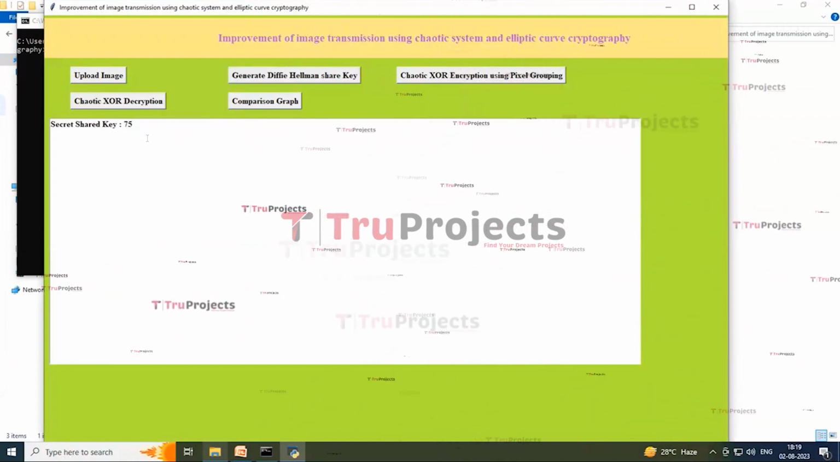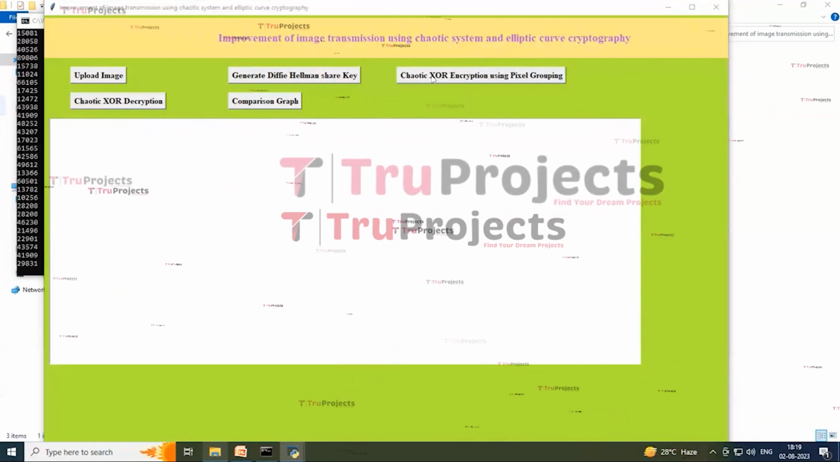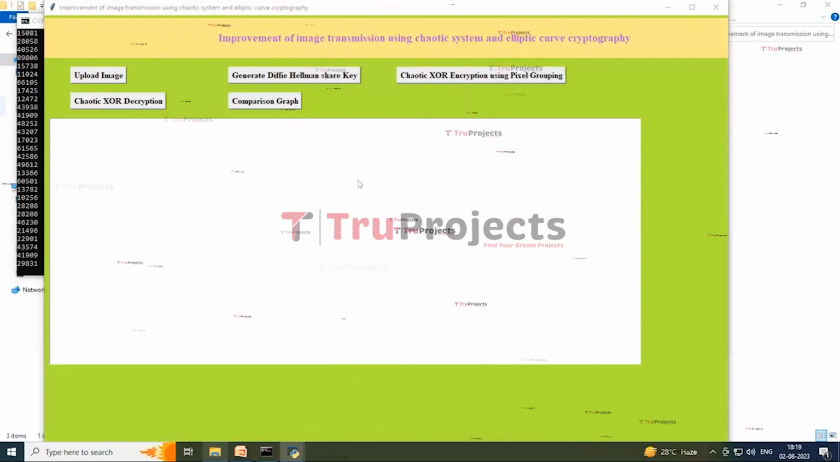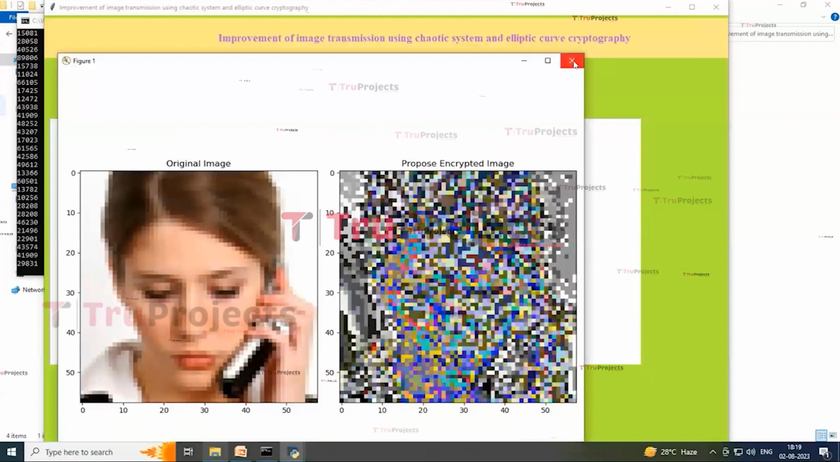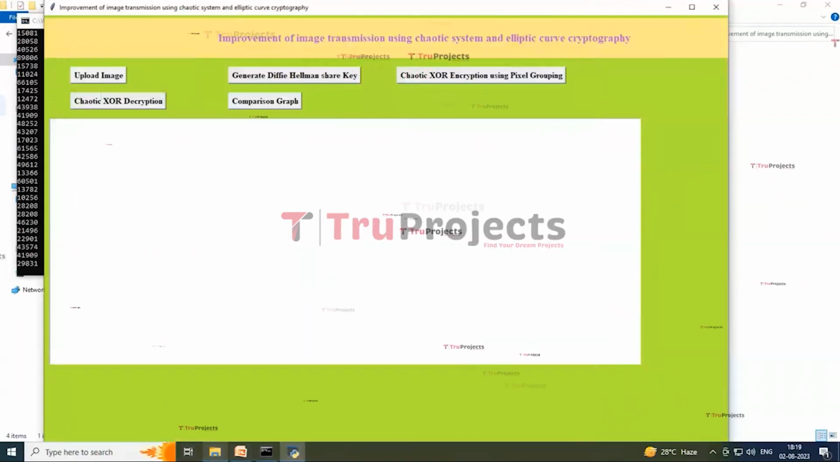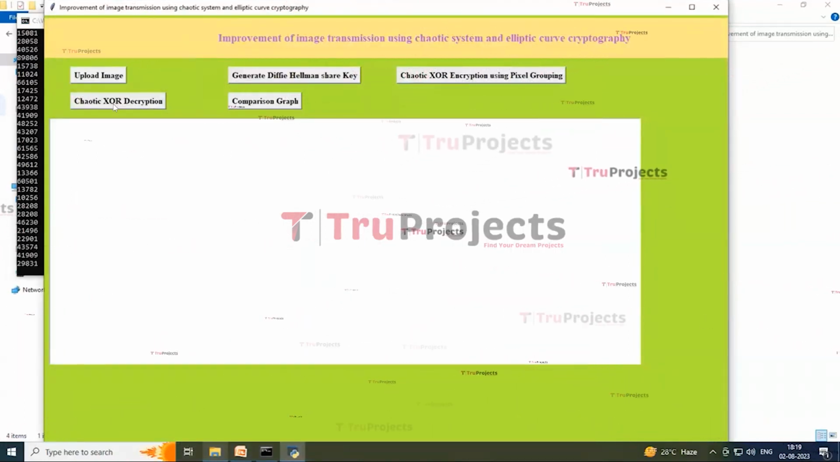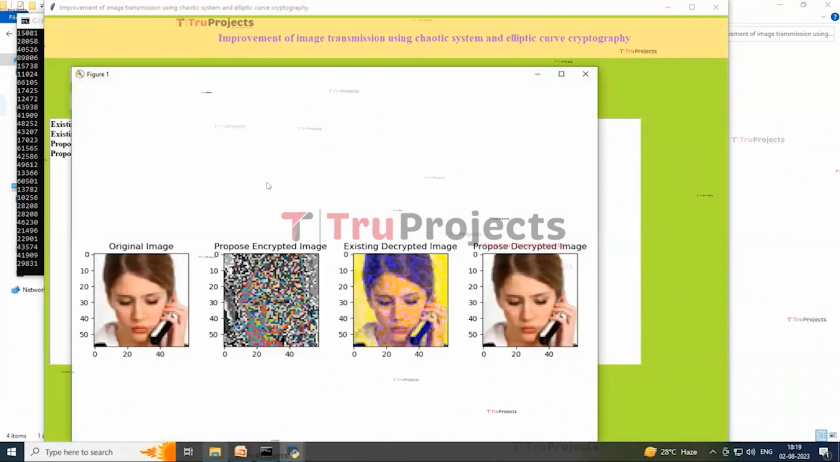On this screen you can see that the secret shared key is 75, and now click on chaotic XOR encryption using pixel grouping. On this screen you can see that the first image is the original image and the second is the encrypted image. Now closing this image, click on the chaotic XOR decryption button to decrypt the image with and without inverse modulo for getting the output.